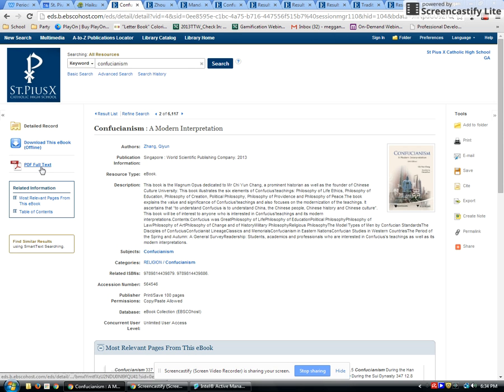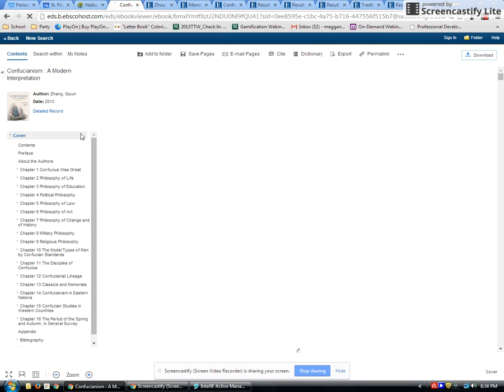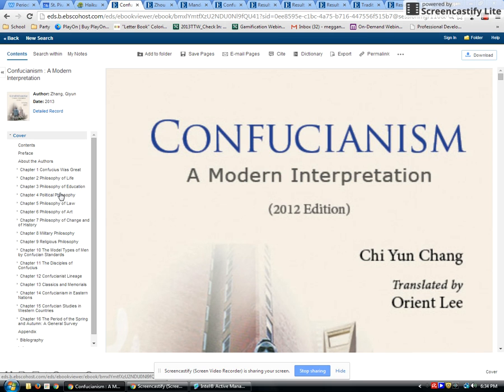Okay, this is an ebook. I'm going to do download full text. It is unlimited user access, so multiple people can use it at the same time. I can download it to a device if I want to read it offline. If you're going somewhere and you won't have internet access, it's a great thing to do. I'm going to pull up the PDF full text right now. When I do that, this gives me the table of contents right here. Very helpful.